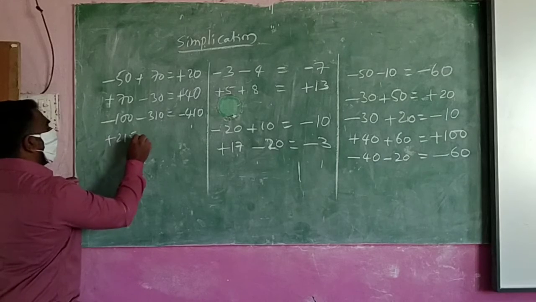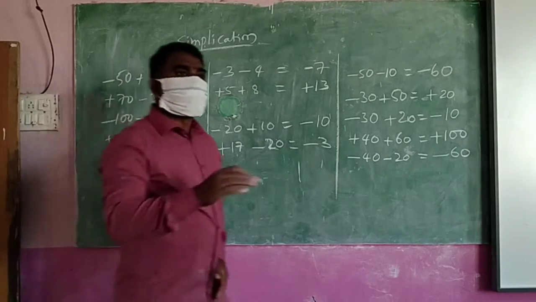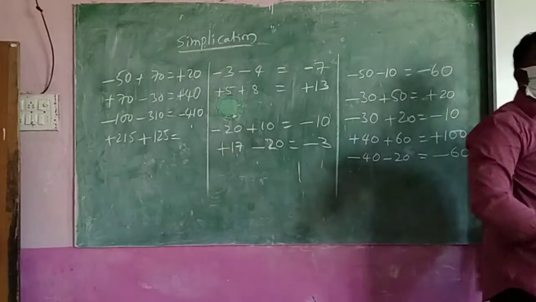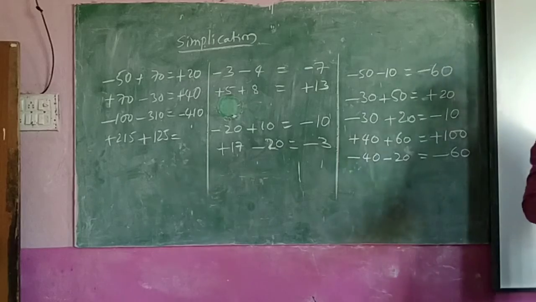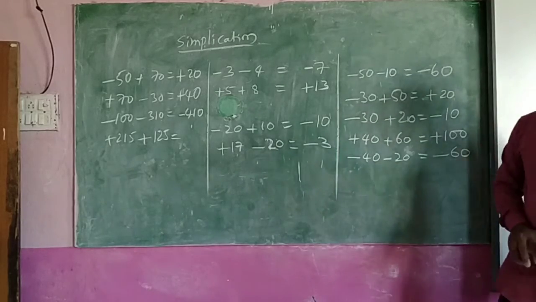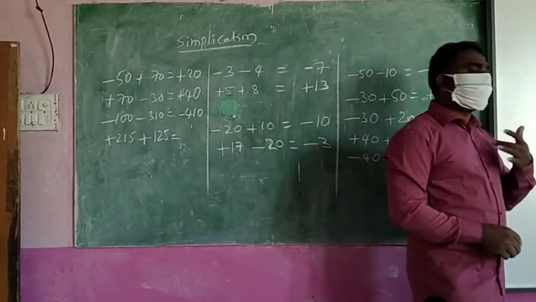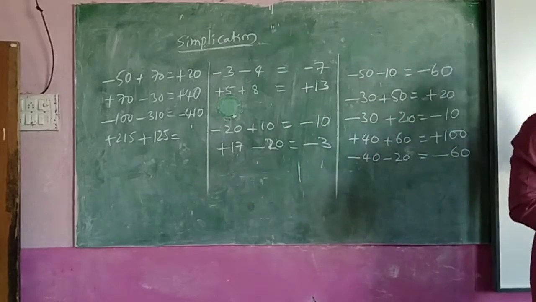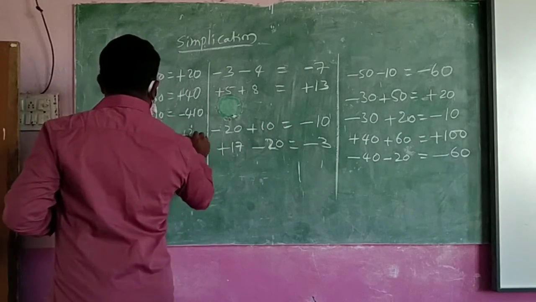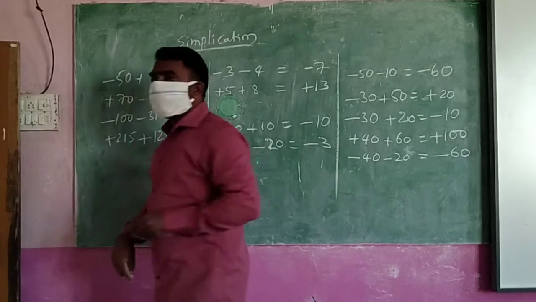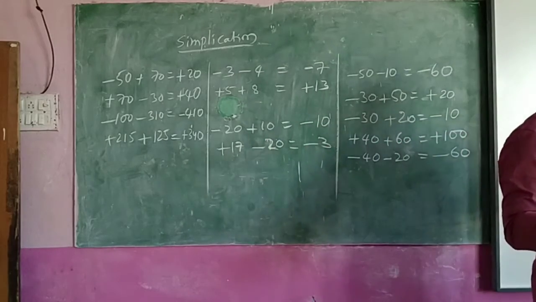Plus 215 plus 125. Up means what should I do? Total. Total is how much? 340. Here I am up. Up means what symbol? Plus 340. Okay, clear? Do you understand the questions by pattern?